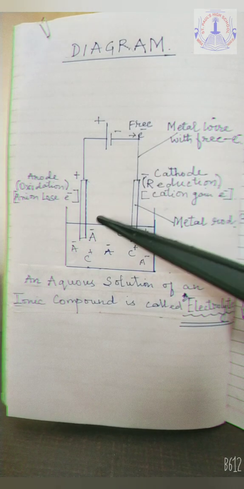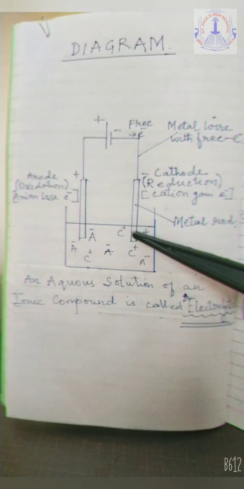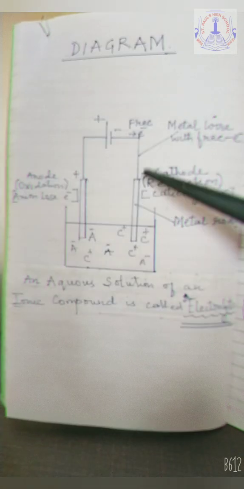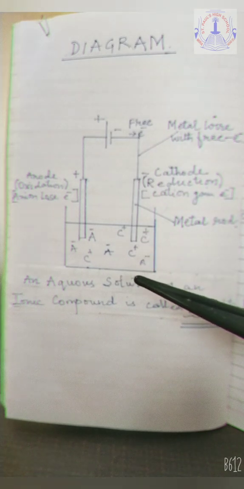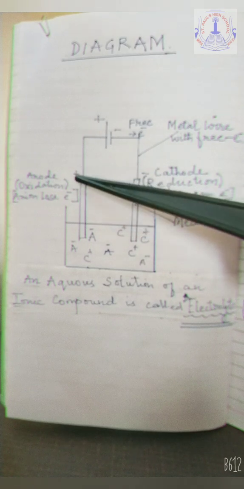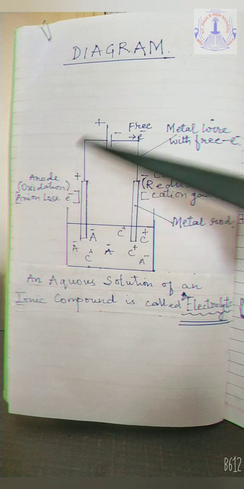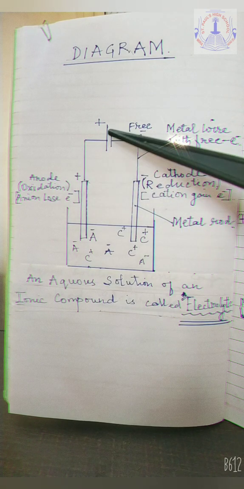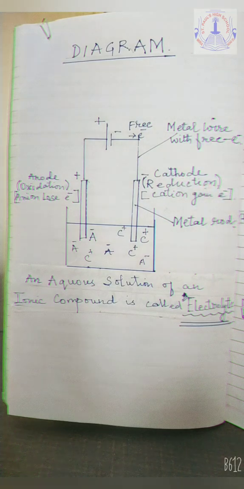Now in the electrolyte, we are dipping two metal rods which are known as the electrodes. One of the metal rods is joined to the positive terminal of the cell, and the other metal rod is attached to the negative terminal of the cell. Hence, the electrode joined to the positive terminal attains the positive charge and becomes the anode, and the other one, attached to the negative terminal of the cell, becomes the negative electrode known as the cathode.